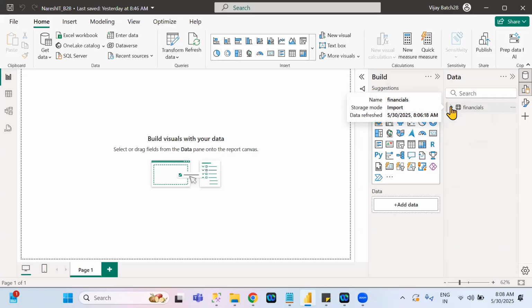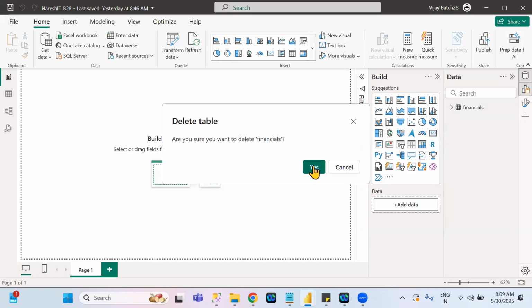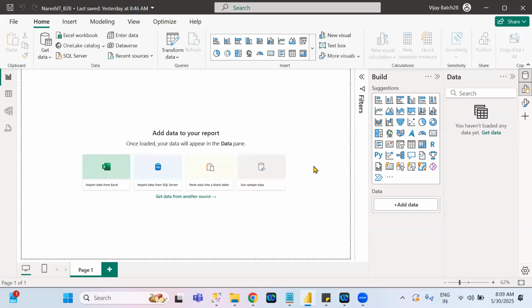Understand clearly. This is how you need to load the sample data from different data sources, or load the sample data from Microsoft, which is provided, directly into your Power BI file. This is one way. Another way I will also explain to you. Suppose I delete this one. So click on this one, delete it. You understand this one, how to load the sample data?